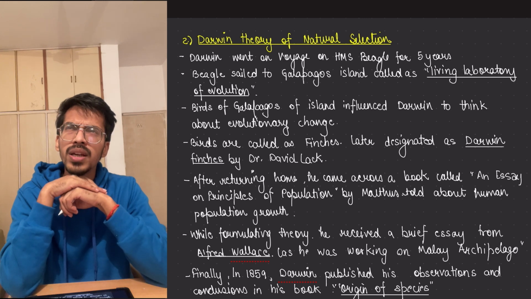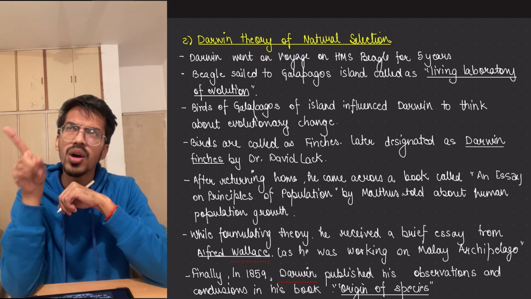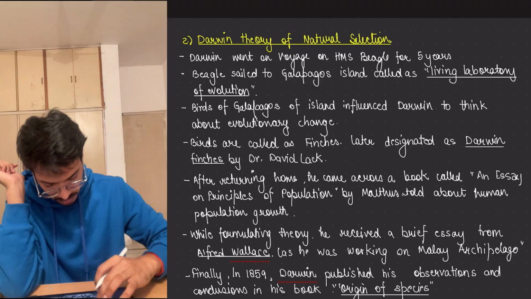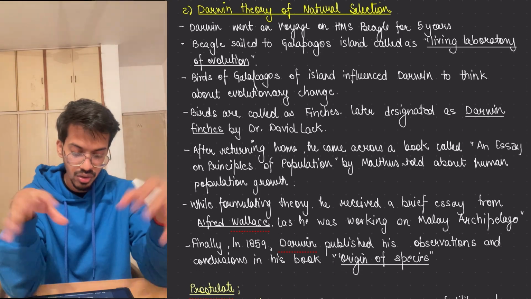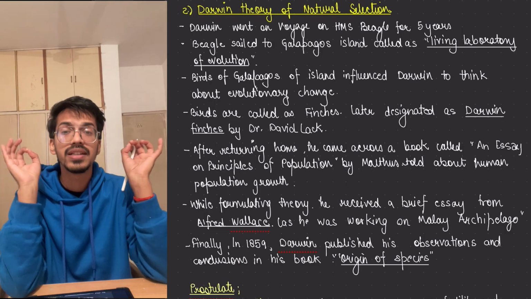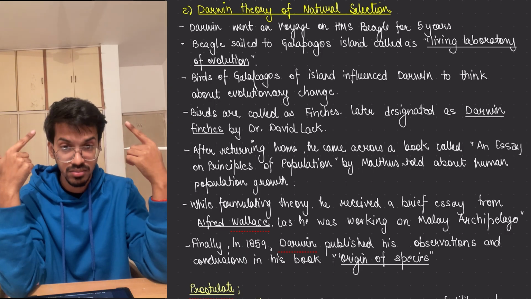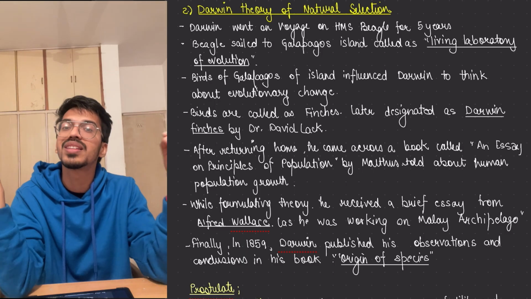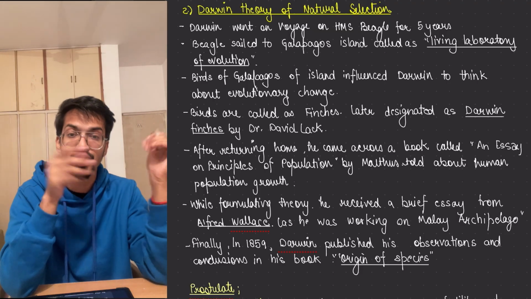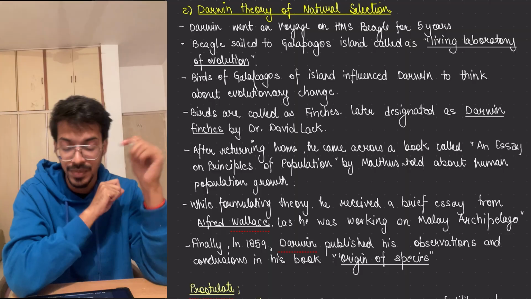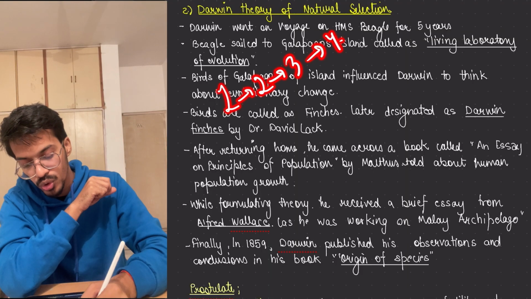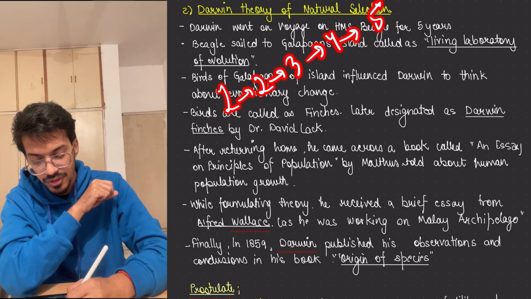Darwin thought, okay, if organisms grow like this, what about the other things? Malthus told that things like food and shelter grow arithmetically. Arithmetically means, if you have studied arithmetic progression in 10th class, a common difference every time: from 1 to 2, 2 to 3, 3 to 4, 4 to 5, a common difference of 1.